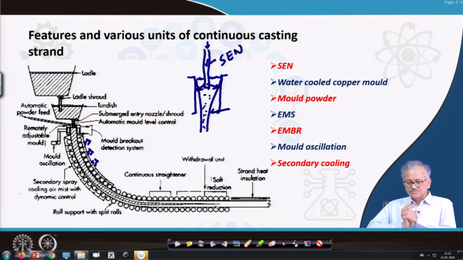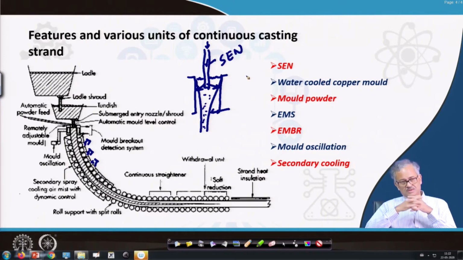Okay, so it goes on. Then that is the use of the water cooled copper mold I talked about. Then the mold powder. Mold powder is also very important because mold powder is a very fluid slag, basically, that has some purpose. One purpose is to avoid the atmospheric interaction, as well as it lubricates the mold surface.